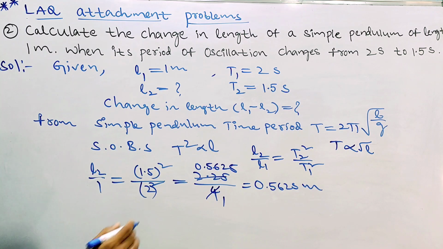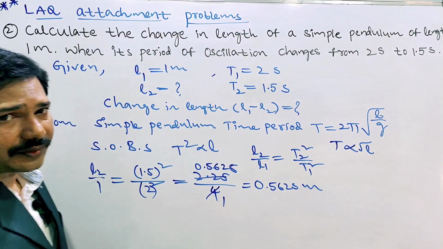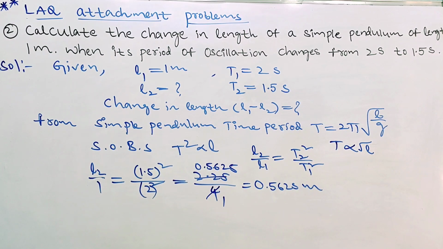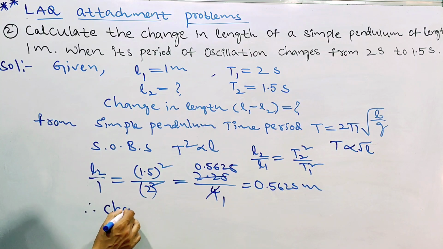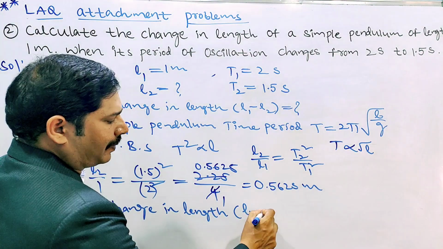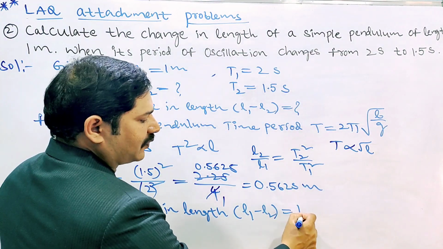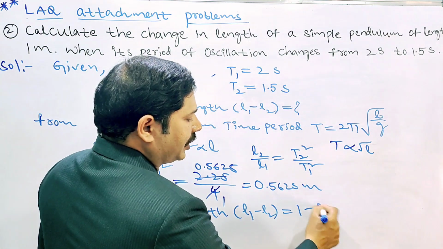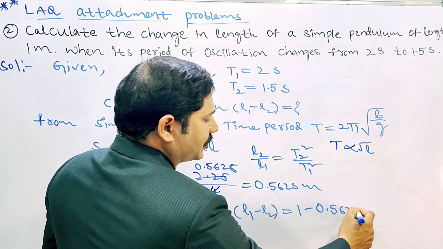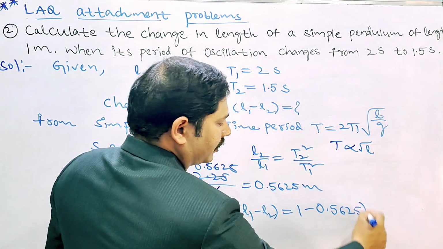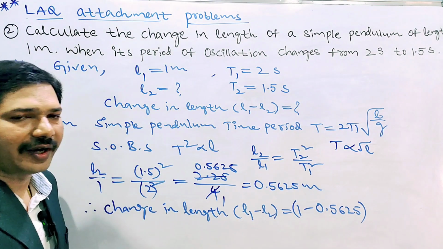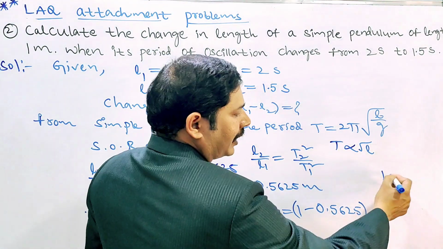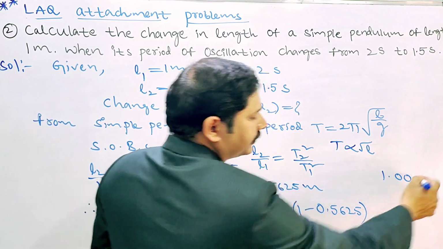Now we have to calculate the change in length. Therefore, change in length is equal to L1 minus L2. That equals L1 is 1 minus 0.5625. So 1 minus 0.5625.